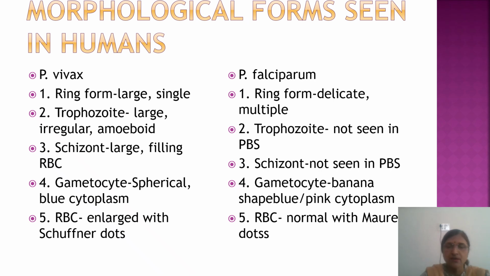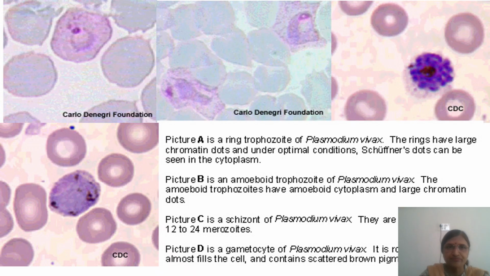In P. falciparum, mainly it is the ring form, which is thin or delicate, and sometimes multiple rings can be seen inside the RBCs, and sometimes you can see a headphone appearance, or accolé forms. Then the trophozoite is not seen, the schizont is not seen in P. falciparum. Then the gametocytes are banana shaped or crescent shaped, and they have pink cytoplasm. RBCs are usually normal and they contain Maurer's dots.